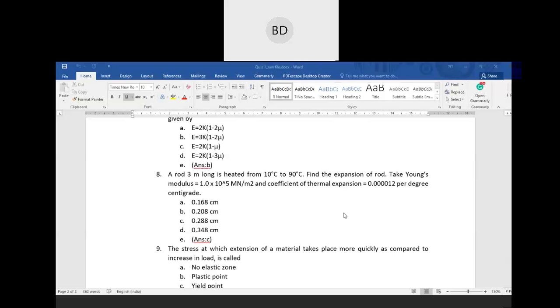So these are natural phenomena: if you heat something, then it will definitely expand, and you have to find out the expansion. Now you will be given the expansion coefficient. I think they take Young's modulus as this much meganewton per meter square and the coefficient of thermal expansion as this. So the alpha value is given, so there is a direct formula that you have to apply and get the result.